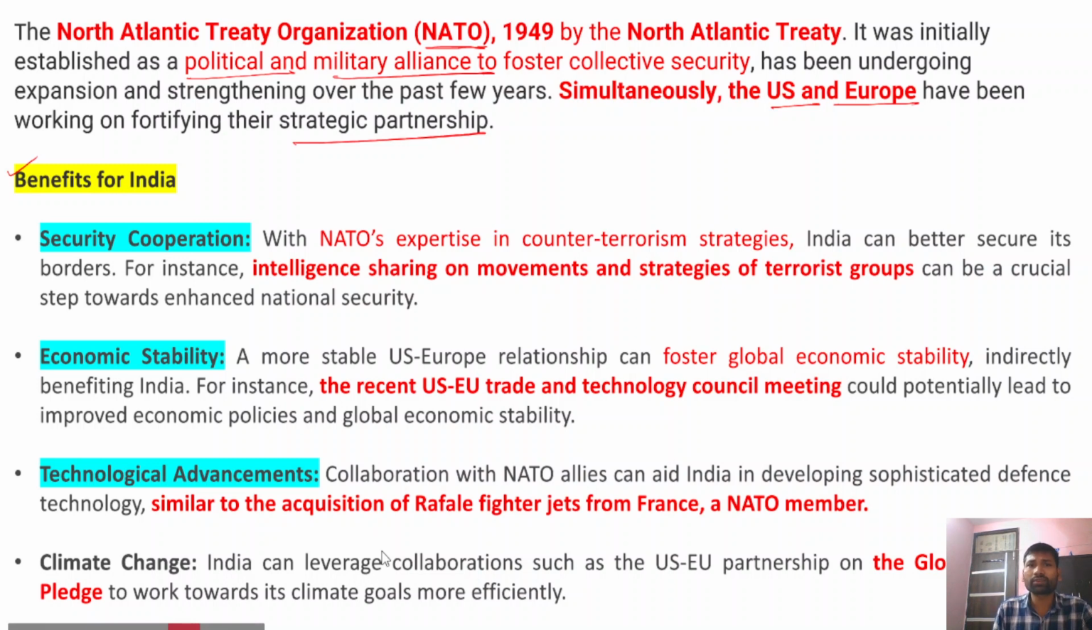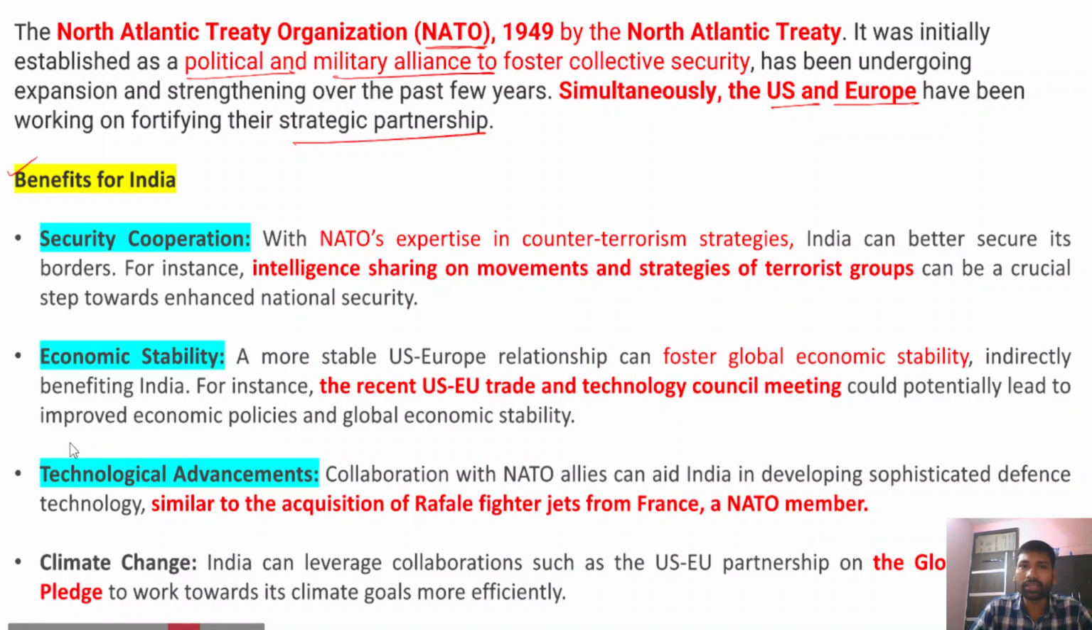There's an example also given. Recently there was a US and European Union Trade and Technology Council meeting. So this Trade and Technology Council meeting could potentially have decisions or policies that could foster global economic stability. Now, after that, the technological advancements.